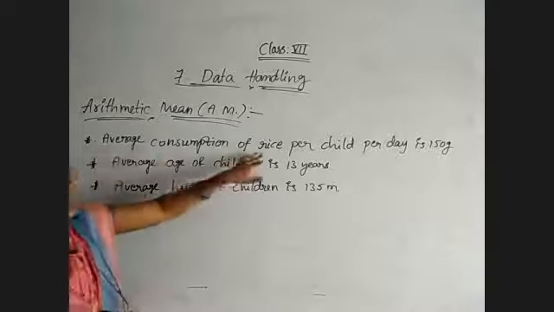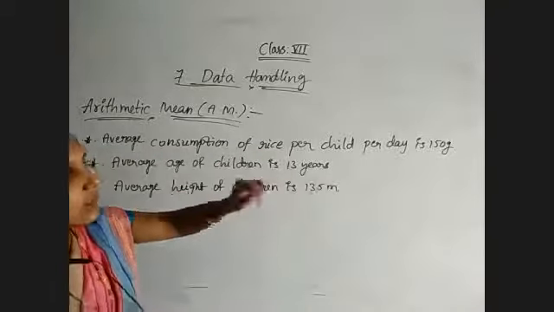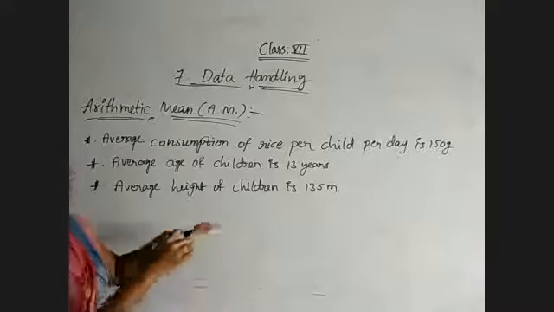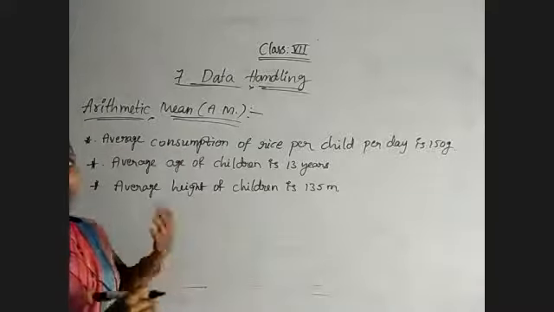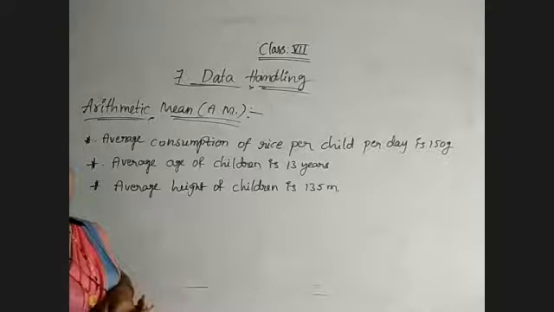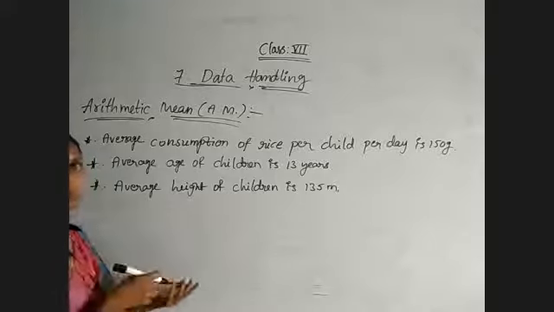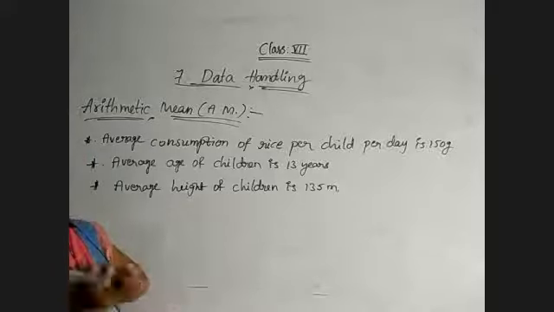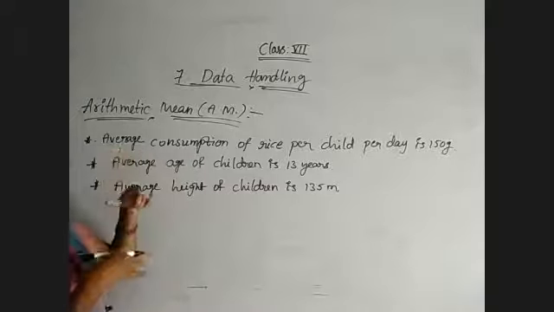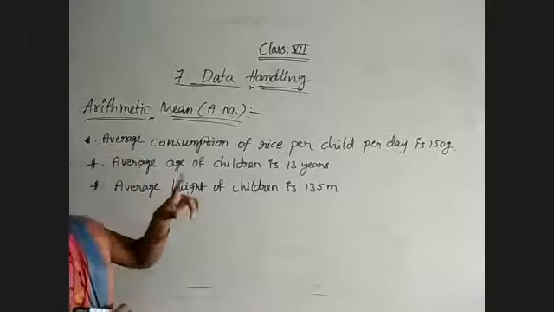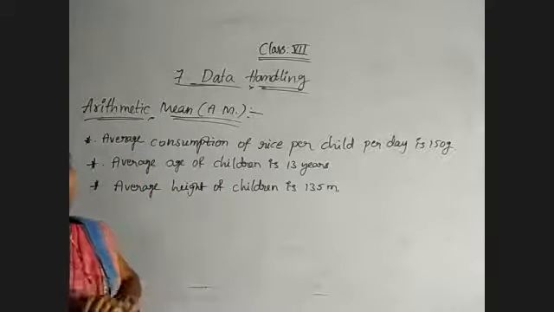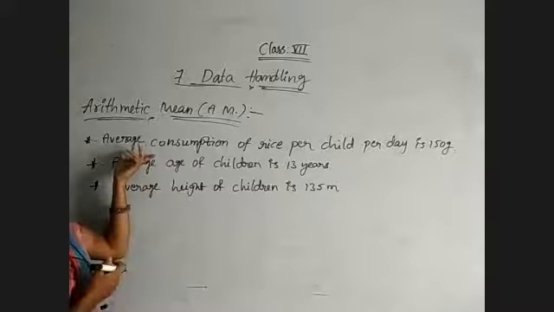Average consumption of rice per child per day is 150 grams. That sentence's meaning is, out of so many people, for one person, how much can he eat? Is he able to eat exactly 150 grams? No, maybe it is more than 150 or lesser than 150 for one person. But it is average consumption, not an exact value. For a group of people, approximately one person is taking 150 grams of rice per day, they are mentioning. So that is the meaning of this sentence.